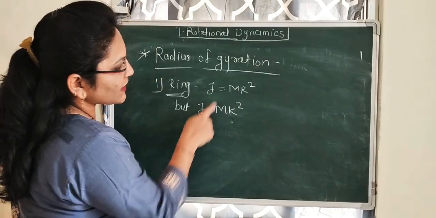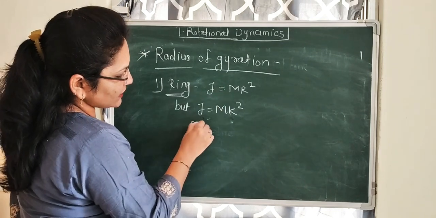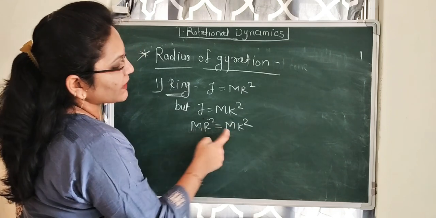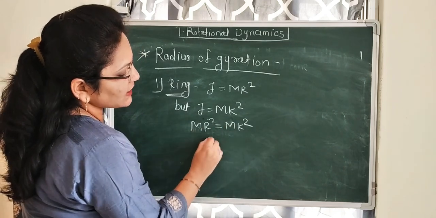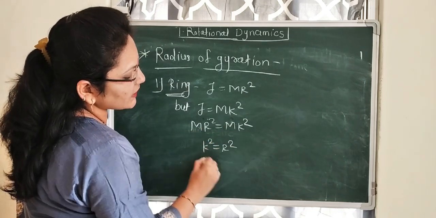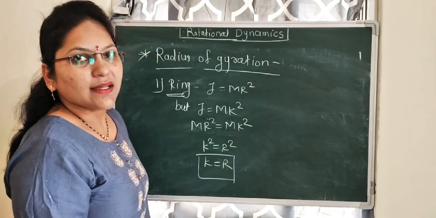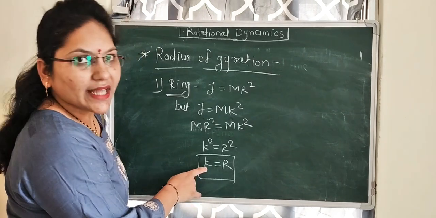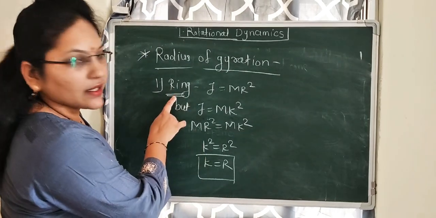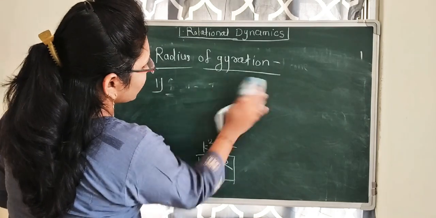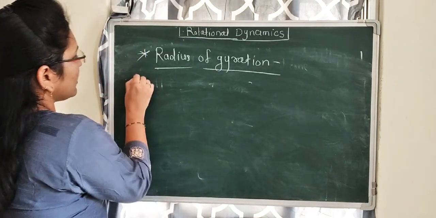So, by comparing these two terms, we get mr square equal to mk square, m gets cancelled, and k square equal to r square. So, k equal to r. This is the radius of gyration for the ring. Then we will see the next body, which is the disc.